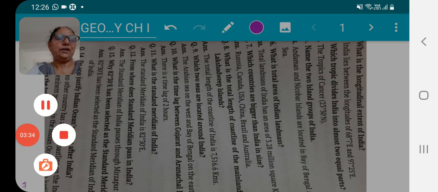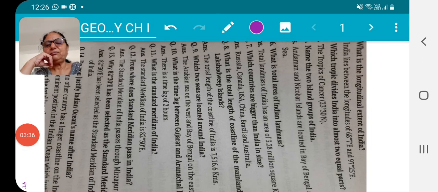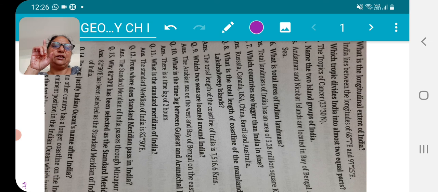For that we have studied about the lag of some time, ISD, I had taught you something of this type. We have marked that line in between, 82.5 degree, 82.5 degree east. So in this way, dear children, hopefully you are understanding these answers, and this is the last time. After that I will not revise this.